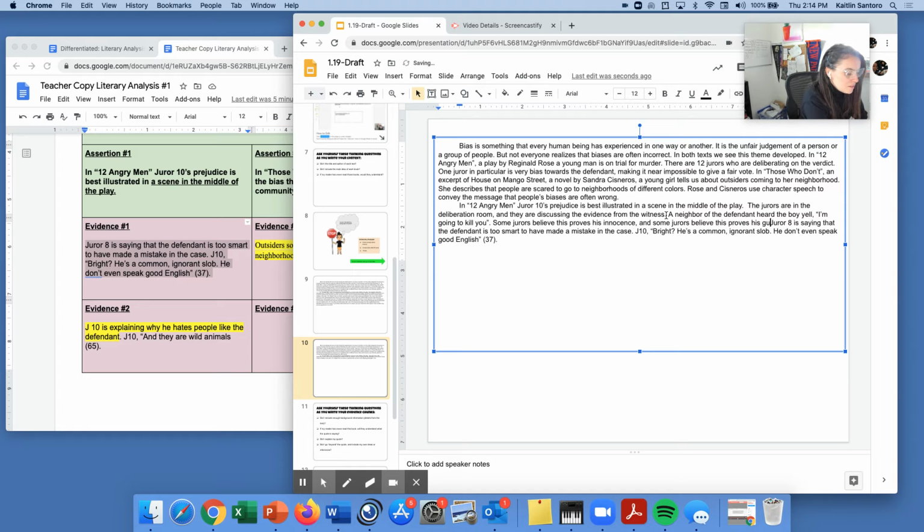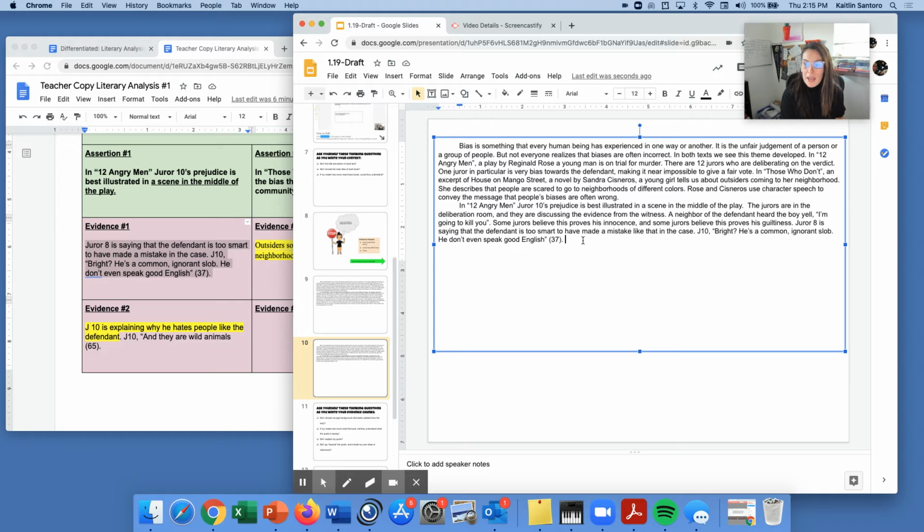All right, so did you see what I did there? I copied and pasted my assertion and my evidence. Then I went back and added some more information so that my reader can understand what's happening in the text. And then before I finish this chunk, I have one last thing to do. Do you know what it is? Yes, it's my interpretation. So I'm going to want to explain the quote in my own words and then write my own idea, or my own inference.